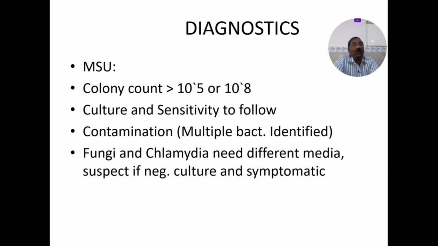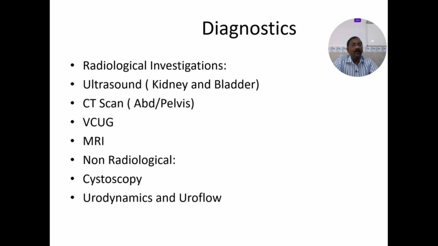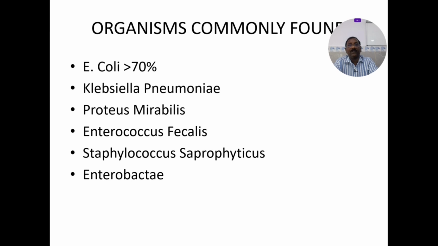So don't blame the E. coli or the Klebsiella or the Proteus. Think of chlamydia, think of fungal, maybe think of tuberculosis, etc. This is very important. With a negative culture, and the patients mostly frequently symptomatic, think of different organisms like fungi and chlamydia. For the diagnosis, the radiological investigations are ultrasound, CT scan, MRI, cystoscopy, urodynamics and uroflow. That is for your BPH and in the elderly individuals.